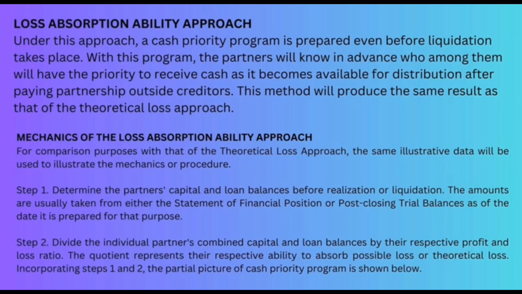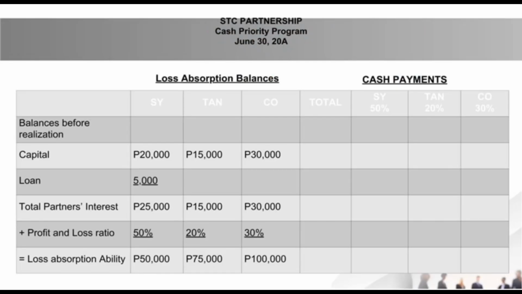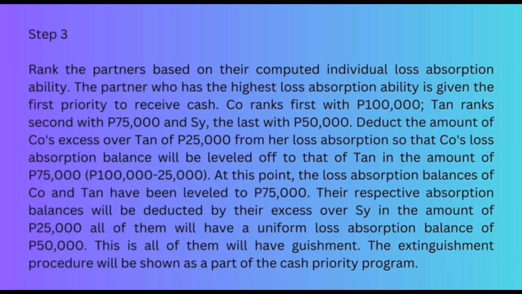Step 1. Determine the partners' capital and loan balances before realization or liquidation. Step 2. Divide the individual partners' combined capital and loan balances by their respective PL ratios. Loss absorption balances, cash payments. Step 3.